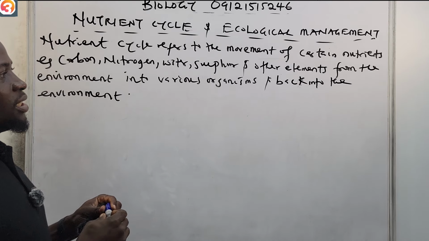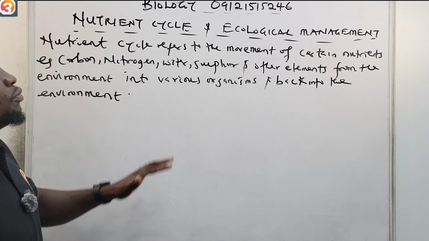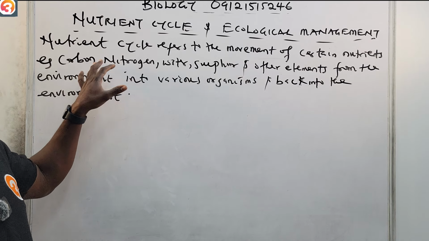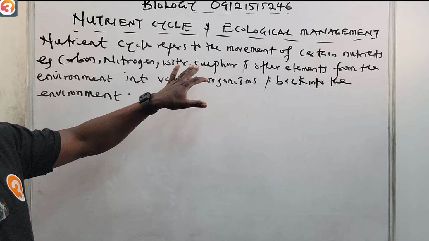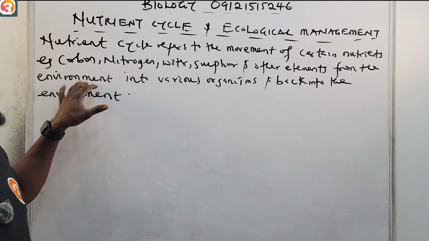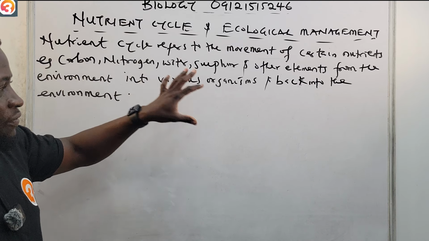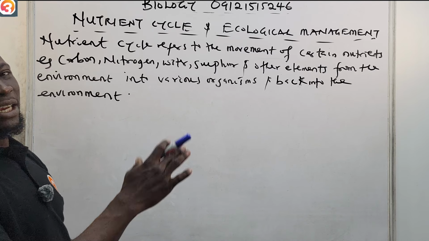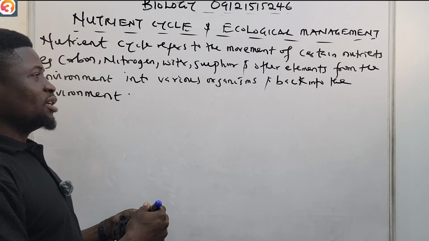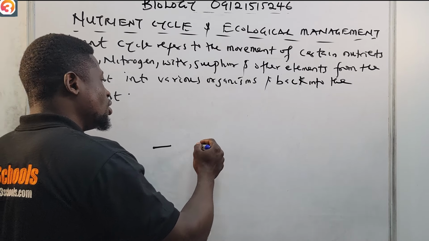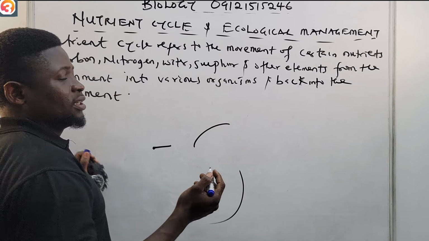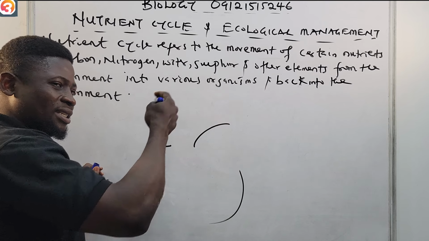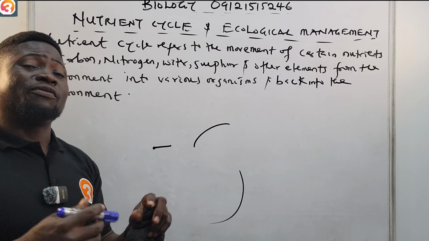Okay, so this is what nutrient cycle is all about. The movement of nutrients, for example carbon, nitrogen, water, sulfur, and other elements from the environment into various organisms and then back again to the environment. So it's like a circle. It moves from the environment into organisms and then back to the environment again. It's a circle, just like when we're talking about our food chain, isn't it?